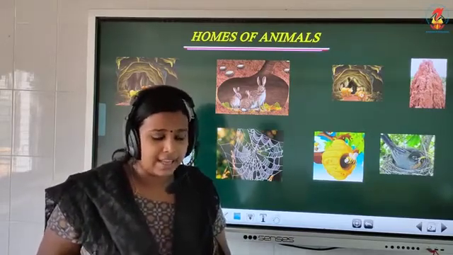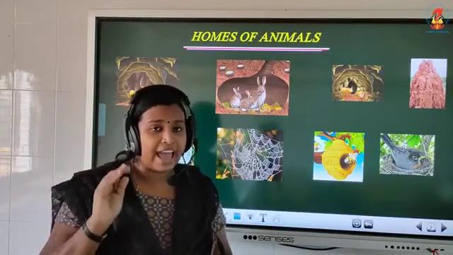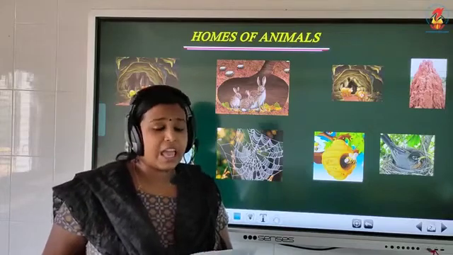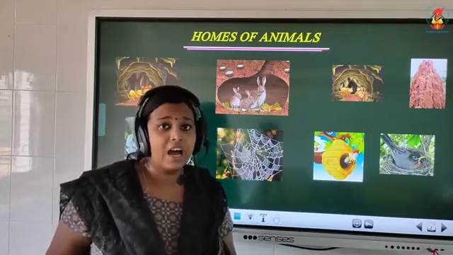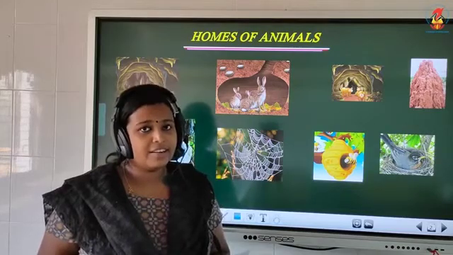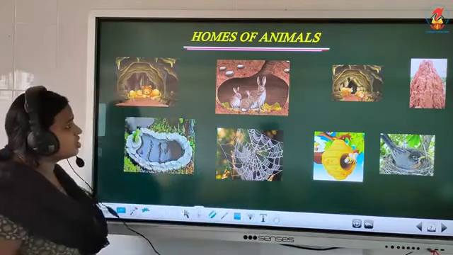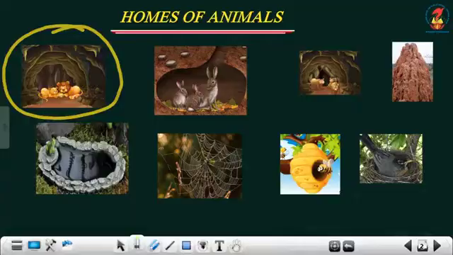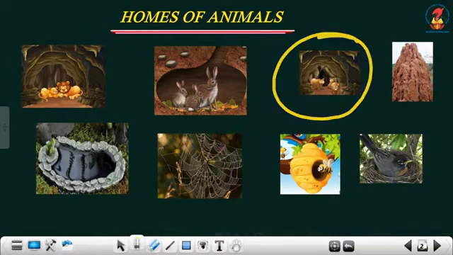In the forest, they live under the tree or in caves. Do you see the picture here? Yes, you can see a lion in a cave. And here also you can see the bears are inside the cave. So these are the two examples I have given here.